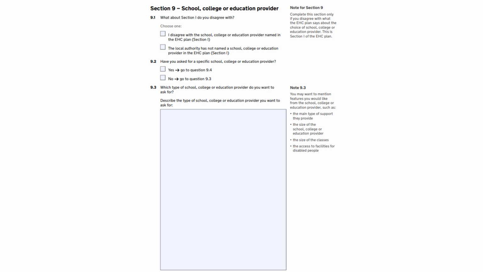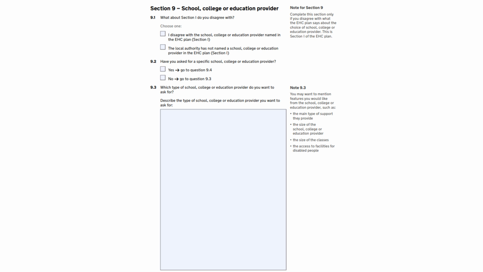If you are appealing Section I, within this section you must be clear whether you have a specific preference of school or provide a description of the type of school you're asking for. So for example, would this be a mainstream school or a particular specialist? Perhaps you haven't asked for a specific school as you are still visiting schools and you're not yet sure which setting to choose. So if you haven't yet chosen a specific school, in question 9.3, you can describe the type of school you wish your child to attend. For example, a specialist provision with an expertise around autism.